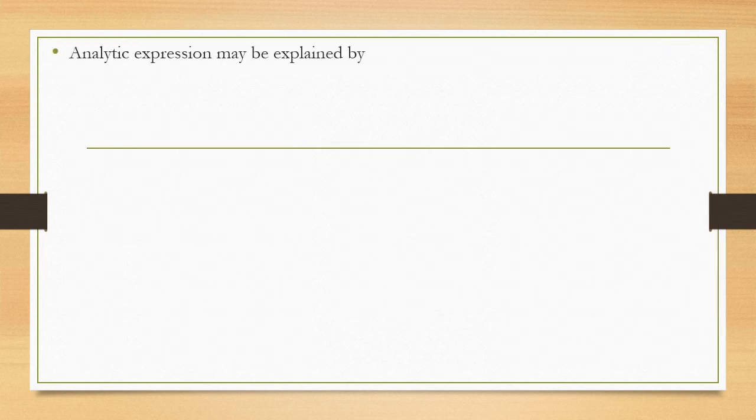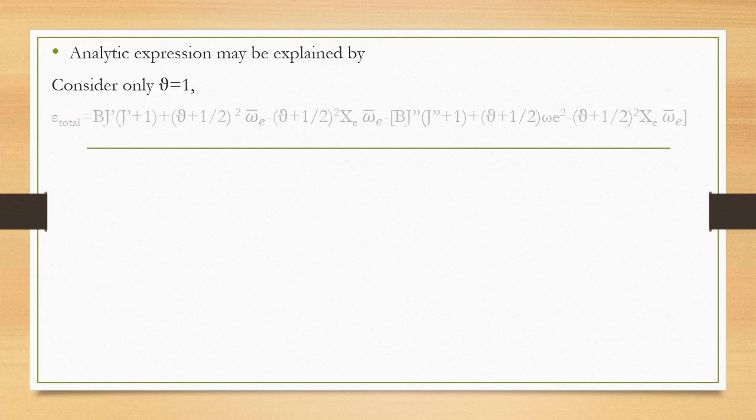So the analytical expression may be explained here. Consider only mu equal to 1.